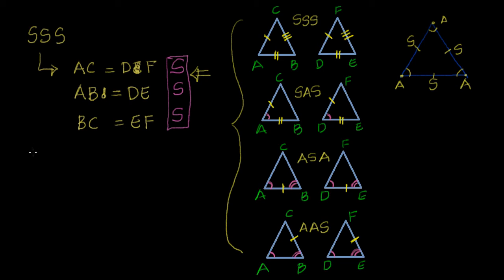The second one is side angle side. Now you have seen side, side, side. Now can you help me out with side angle side? Tell me, what will be my first side? You want to pick AB or AC? Okay, we will pick AC. So you will say AC is equal to, what is the corresponding side here?